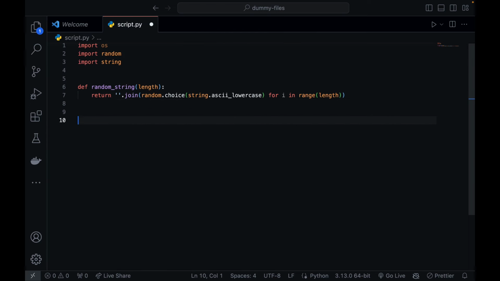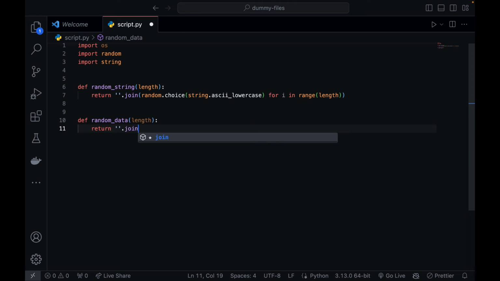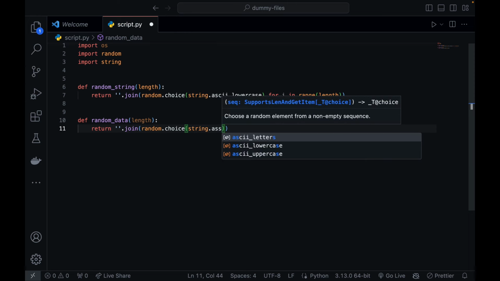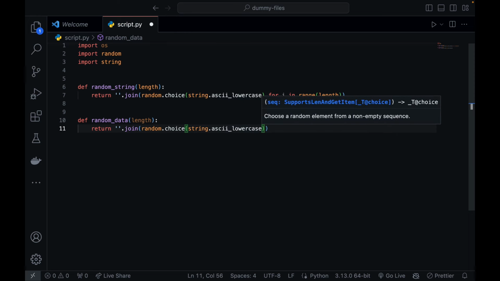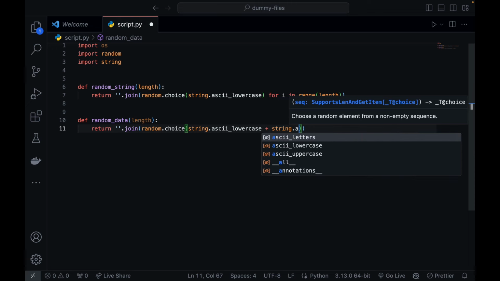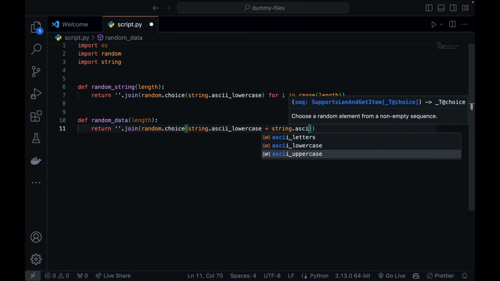Another function is for generating the random data, and this also takes length. For this you can say return ''.join of string.ascii_lowercase plus string.ascii_uppercase plus string.digits.